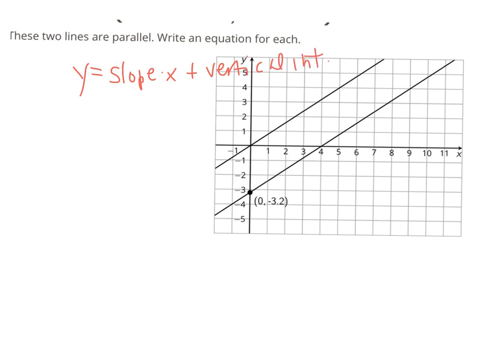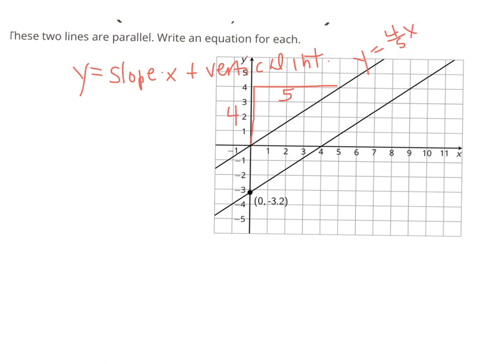And starting with this top line here, the vertical intercept is 0, and you can find the slope any number of ways. If you like doing slope triangles, we know that the slope is going to be positive, and the vertical length of my slope triangle is 4, and the horizontal length of my slope triangle is 5. So I know that this top equation is going to be y equals 4 over 5 times x.